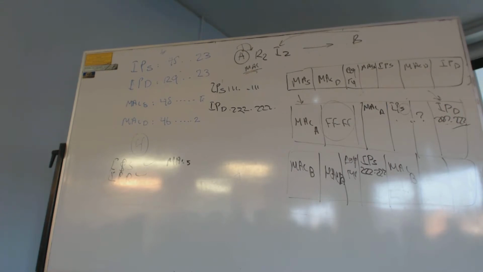If I go back to the actual example, I start at router number 1, and router number 1 is trying to fill out the details. So what's the IP source here? Is it the same old source? Who's requesting? Is it A? Is it this device requesting at the moment, or is it that side requesting? So R1 is requesting. In other words, your IP source at the moment is 129.2.1.